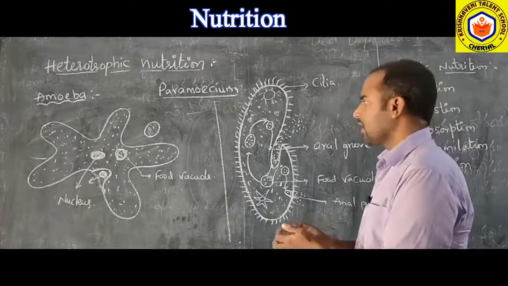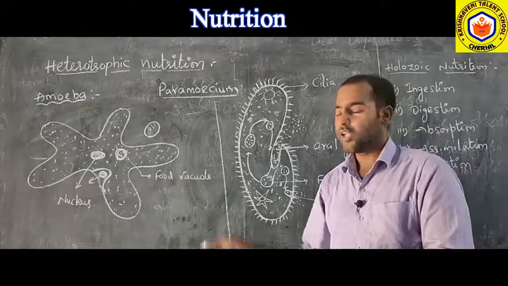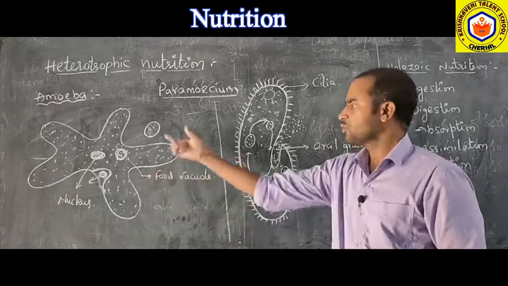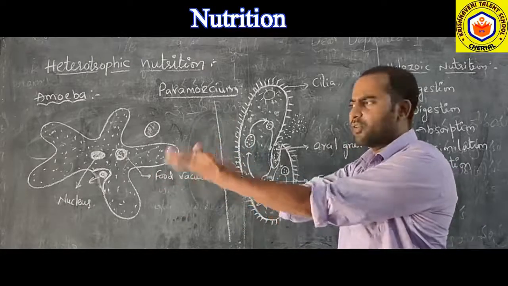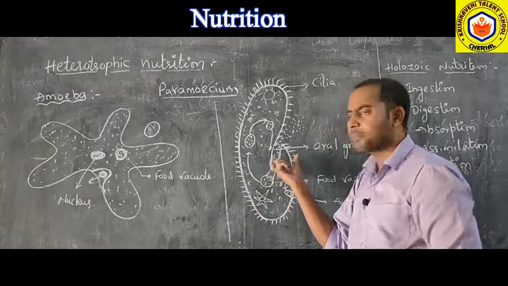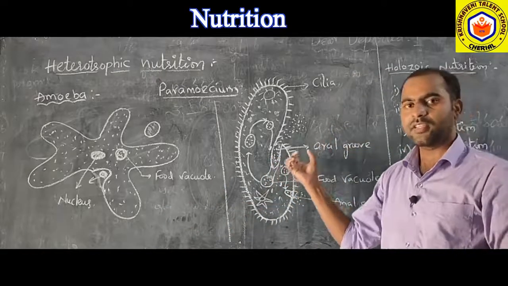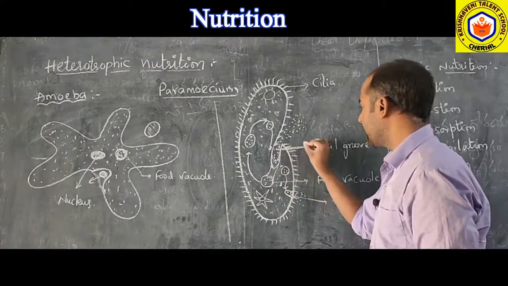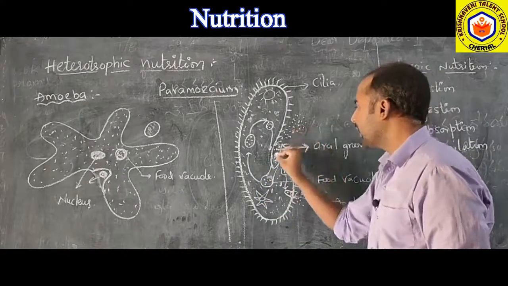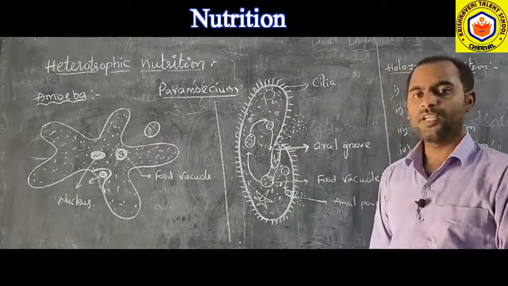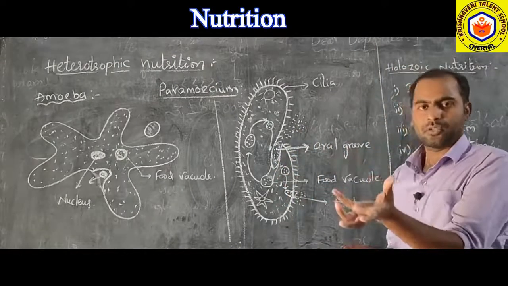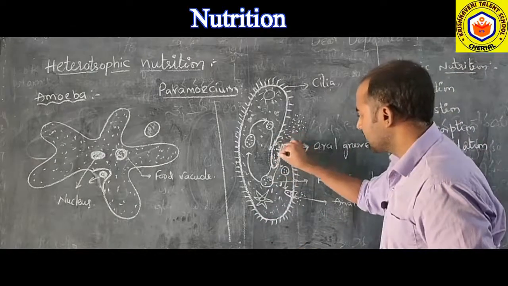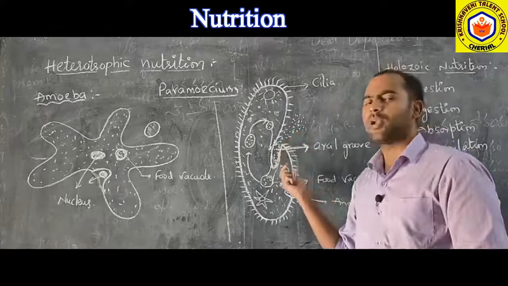In the case of amoeba, there is no particular place where the food enters. Pseudopodia can engulf the food wherever it is, but here there is a particular place for the ingestion of food. It has an oral groove where the food can enter the organism. Oral is nothing but mouth. We can say oral pore or oral groove. It is just like a groove.